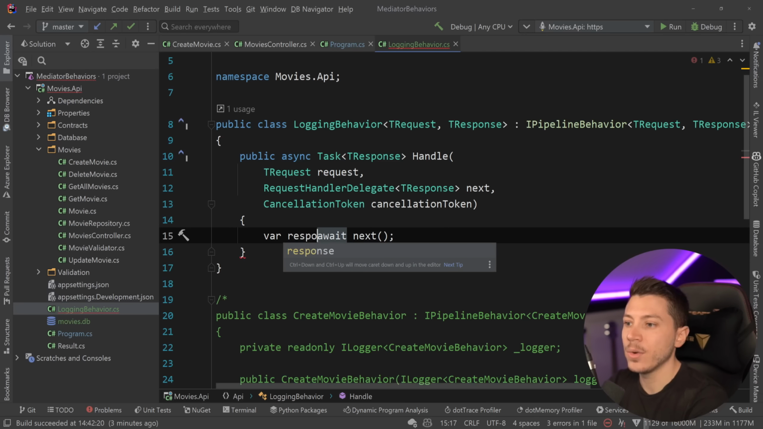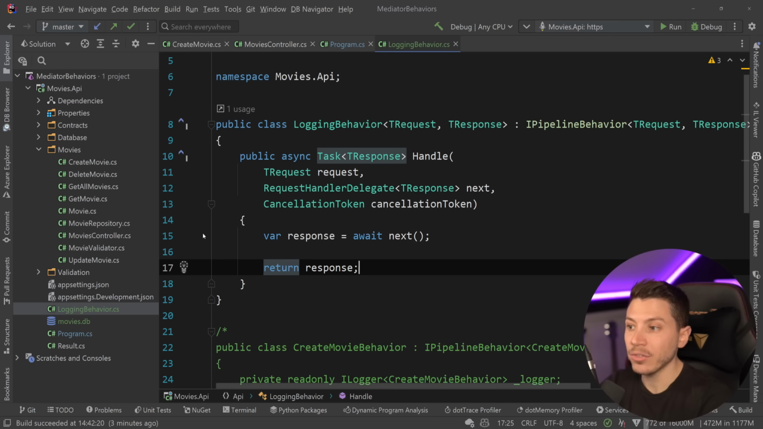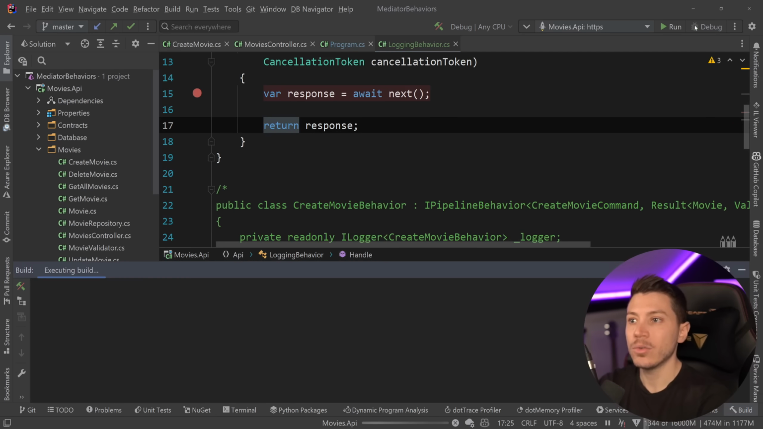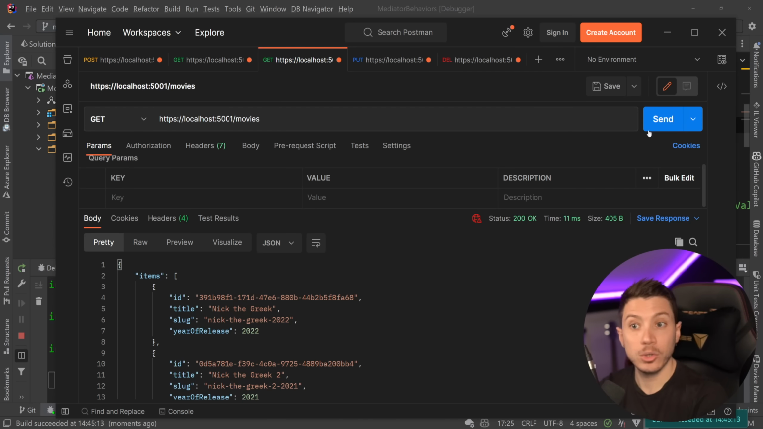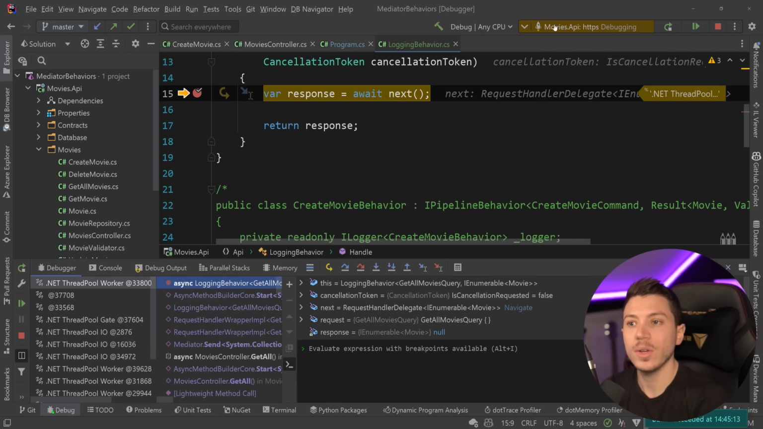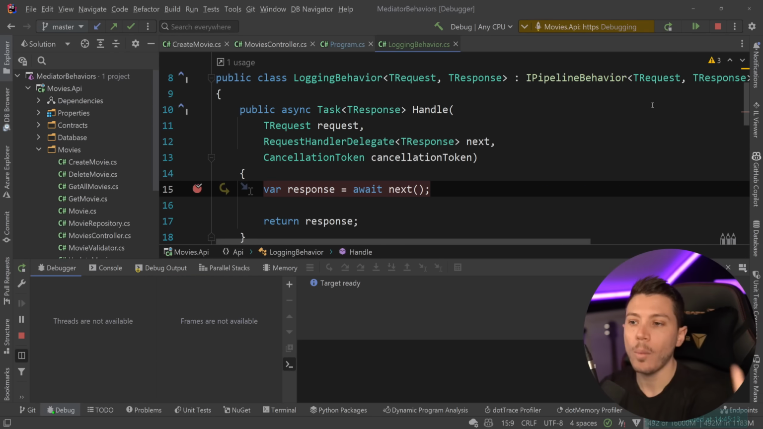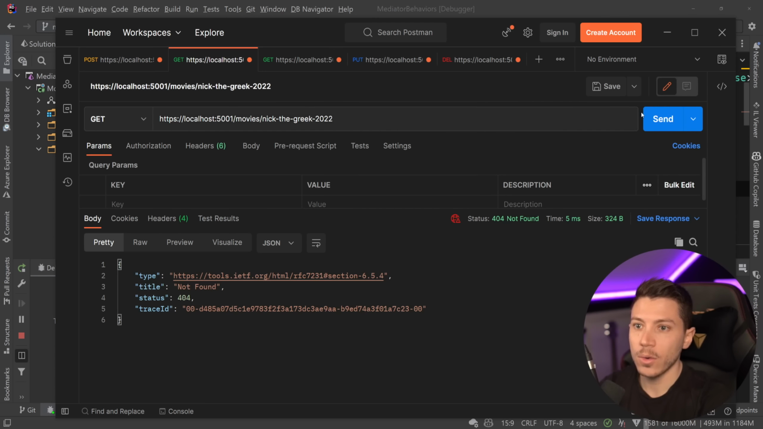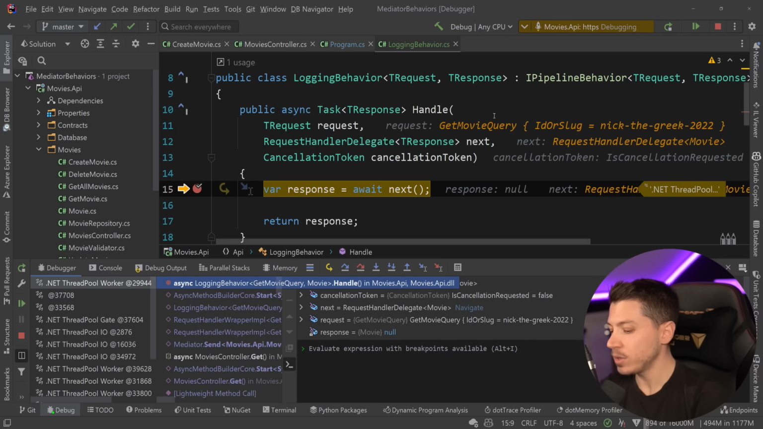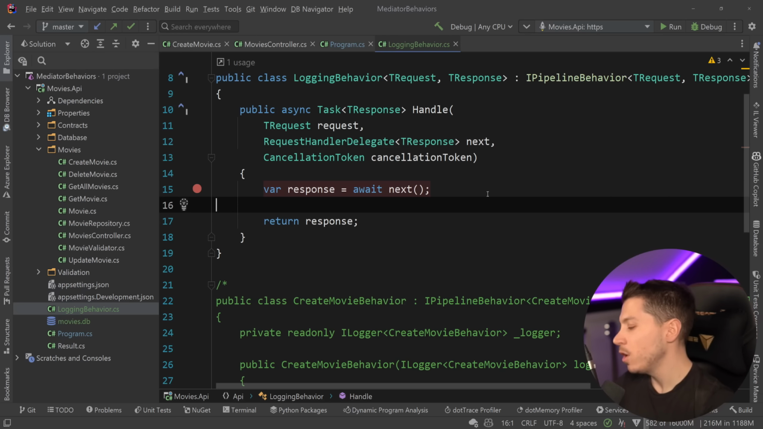I can do the same thing where I have an await next over here, turn this into async. I'm going to have the response, and I'm going to return the response, and I can do things before and after. So I'm going to just stick a breakpoint here, run this, and let's see how that looks. So the API is now running. I'm going to try to get all movies again. And now, as you can see, we are getting in here because we are grabbing everything. We have this open generic, and I can go get a specific movie. So 2022, this comes in here as well. Anything will come here, allowing you to implement these cross-cutting concerns of logging, metrics, auditing.